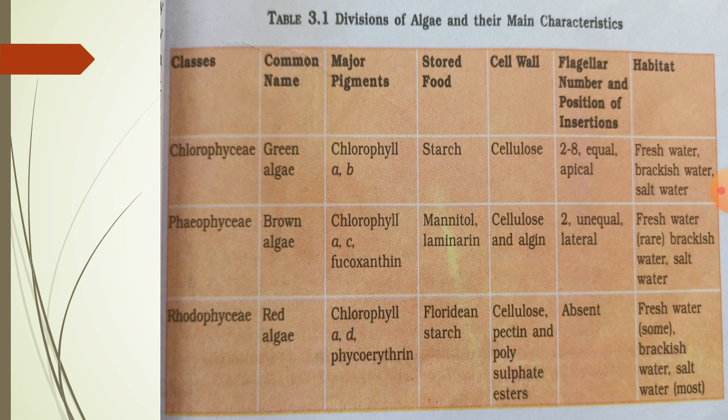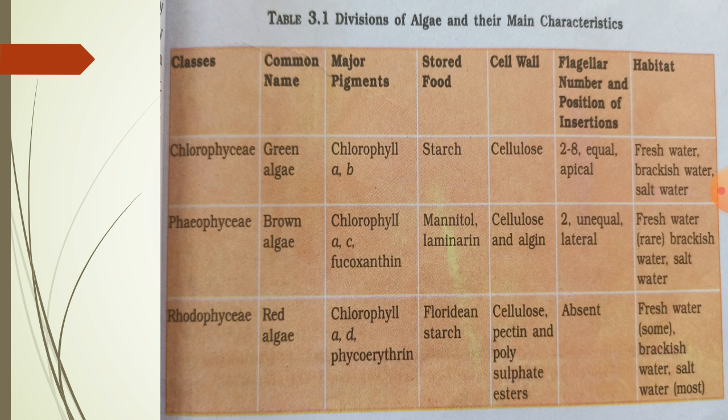This is a small division of algae and their main characteristics. It is very useful to remember. For example, Chlorophyceae belongs to green algae, contains chlorophyll a and b as the major pigments, starch as the stored food, and cellulose as their cell wall. They have 2 to 8 equal apical flagella, and they are found in freshwater, brackish water and salt water.